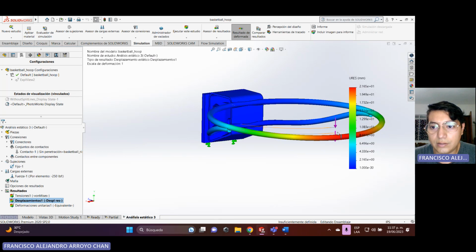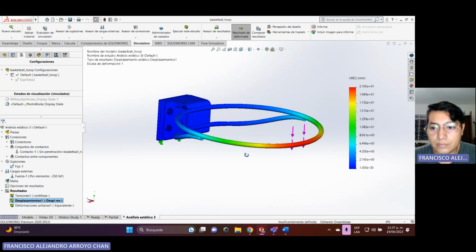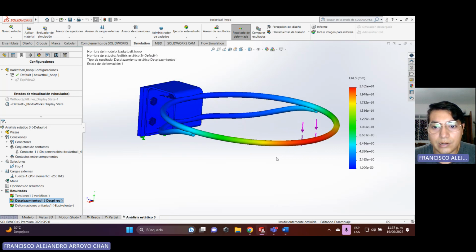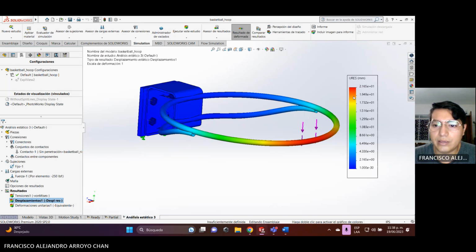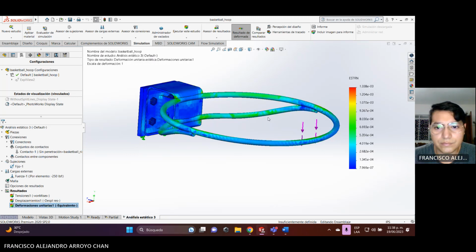Also, you have the specification of the result with every single color, and obviously at the point of the force you have the most force, right? Another result of this simulation is the unit deformation, like this.